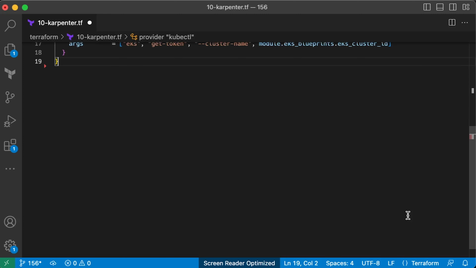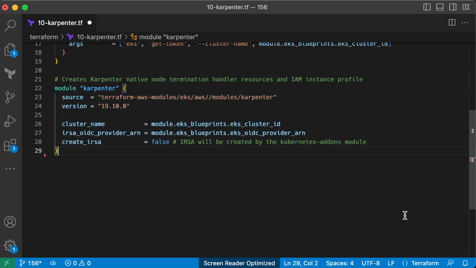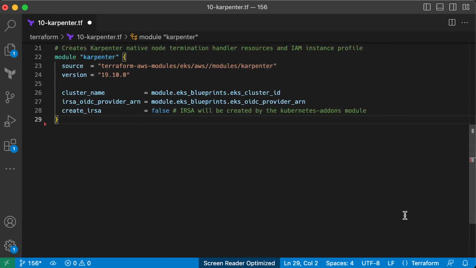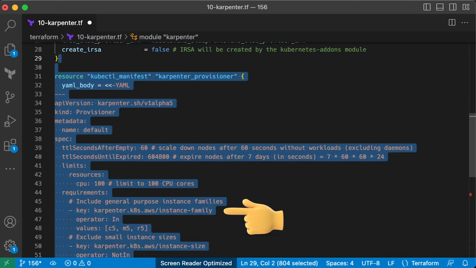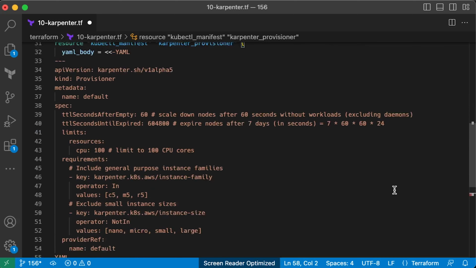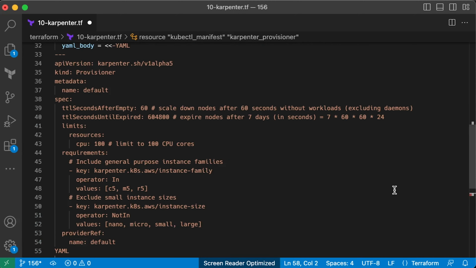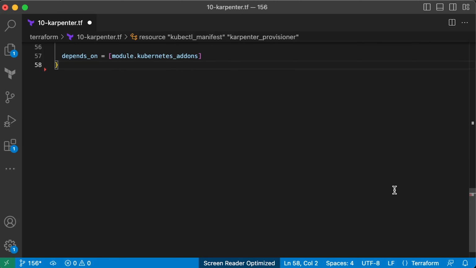Next, create a native node termination handler and IAM instance profile by using Karpenter Terraform module. Now, we also need to specify what type of instances we want to create with Karpenter, including family types and sizes. The final object that we need to create is AWS node template.